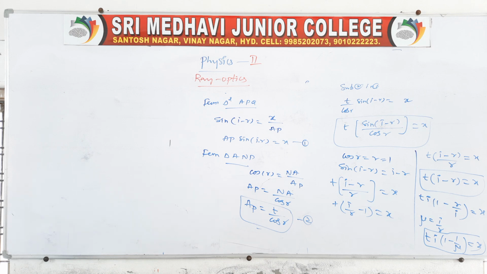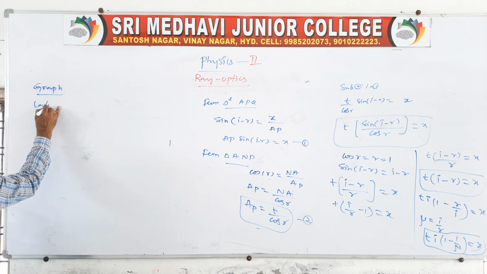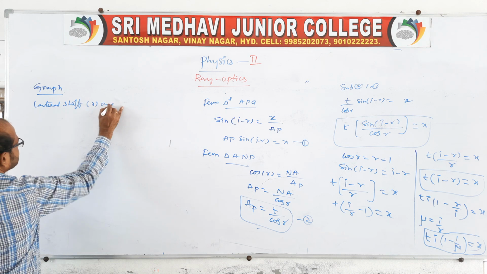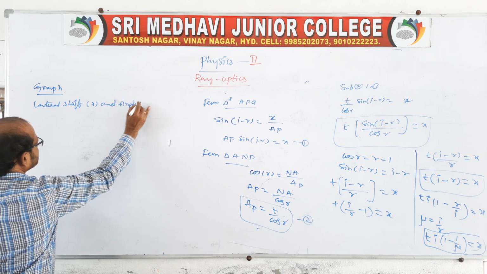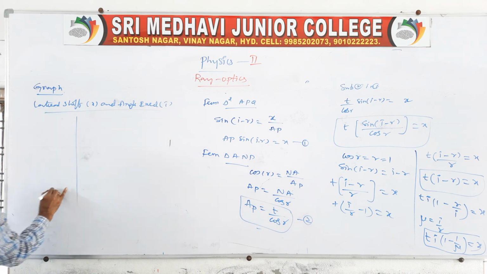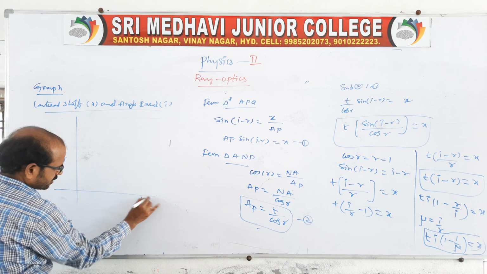You draw a graph between lateral shift x and angle of incidence i. On the y axis you take the lateral shift x and on the x axis you take the angle of incidence.